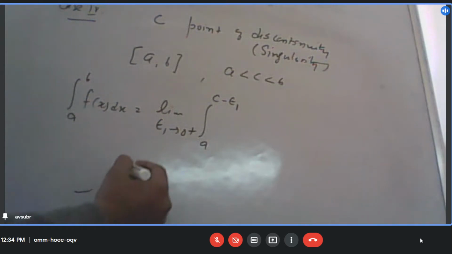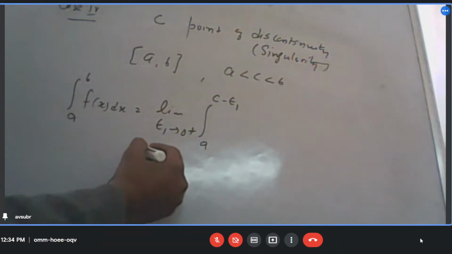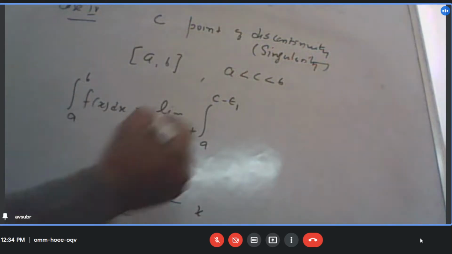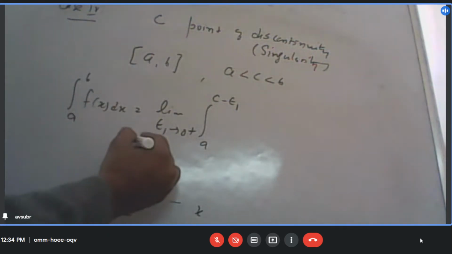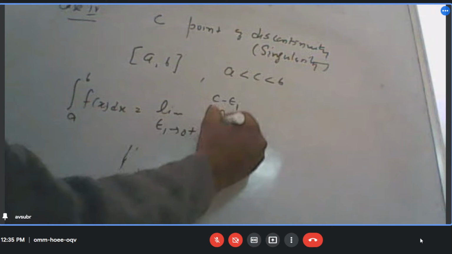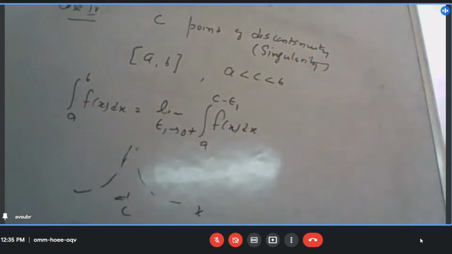So the situation is something like this. This is X and here it is C. At C, actually, it is blowing up. So I am just moving slightly towards the left. That is what I am showing over here, and I can find the integral up to that point. I hope it is clear what I am trying to say.